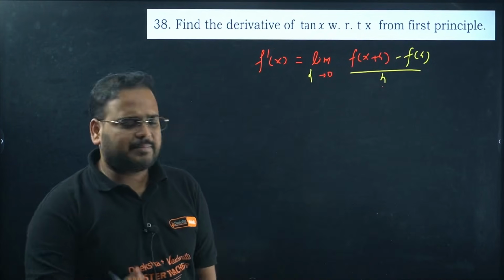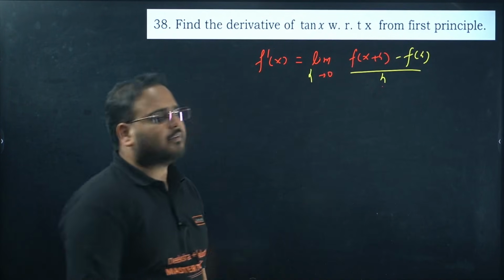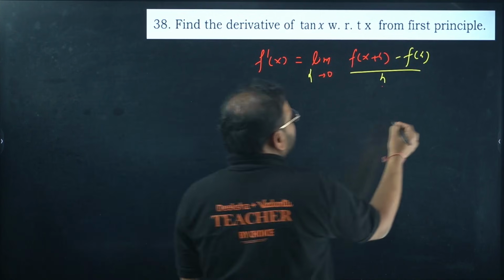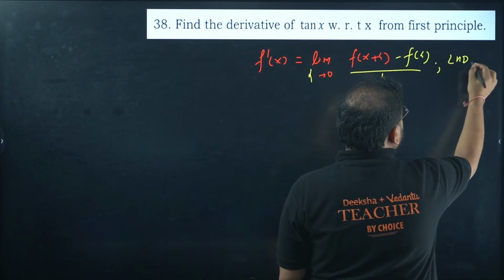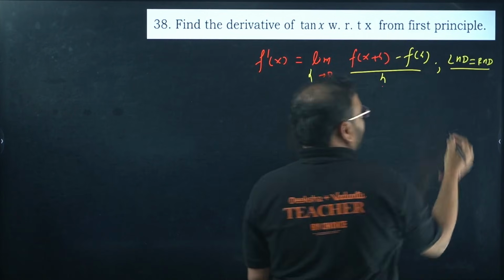I'm taking only the right hand side part, of course, because if it is differentiable, you'll have this condition true, LHD equals to the RHD.